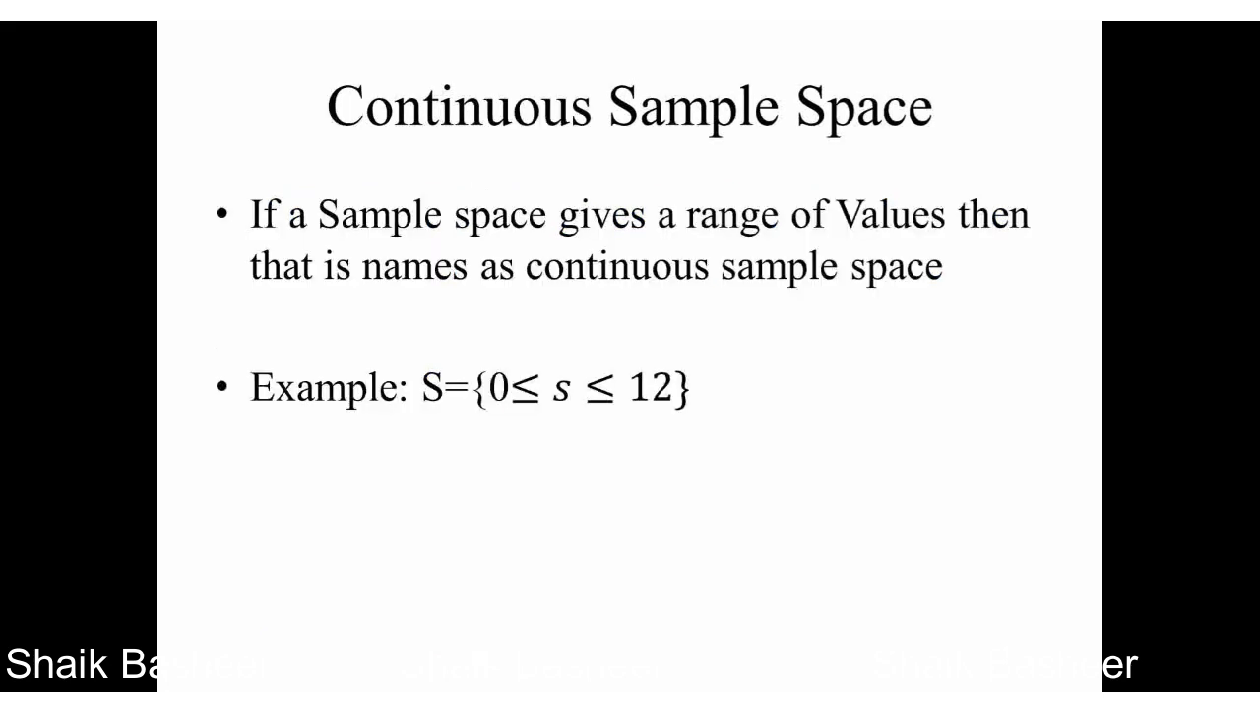Now another one is the continuous sample space. If the sample space has a range of values, then it is named the continuous sample space. For example, S is in the range of 0 less than or equal to S less than or equal to 12.